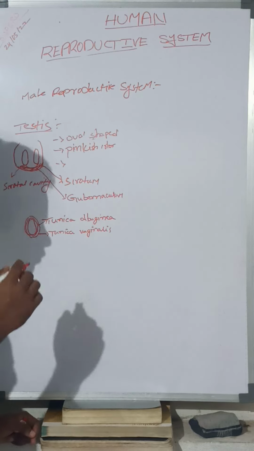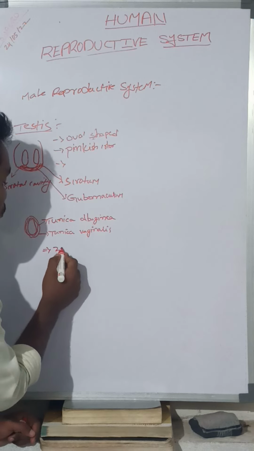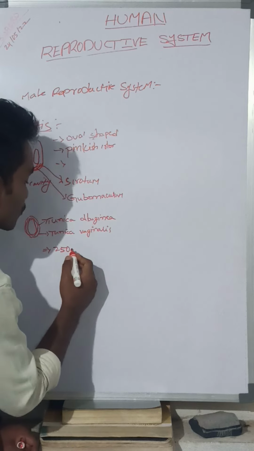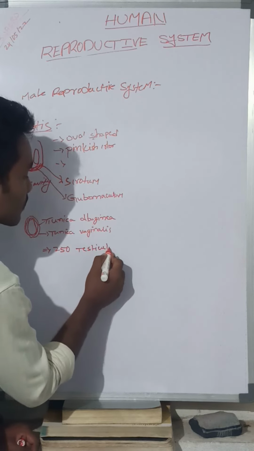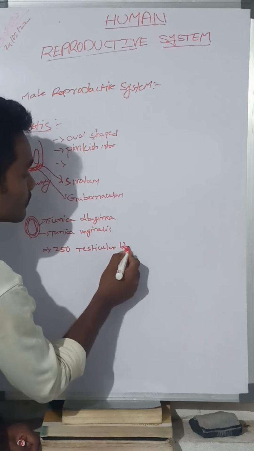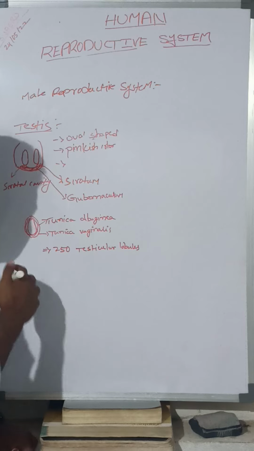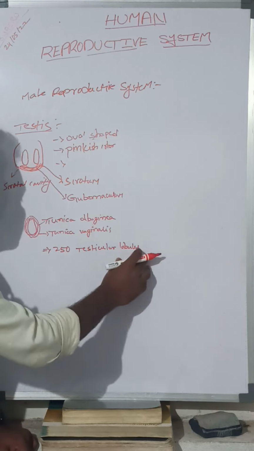We call these lobules testicular lobules.